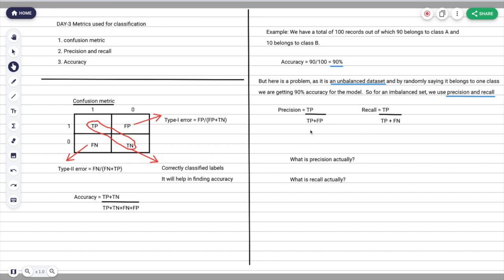These are the classification metrics that we generally use, no matter which company you are working in or which competition you are working on. We always use precision and recall for unbalanced data sets, and accuracy, confusion matrix and type 1 error for balanced data sets. So remember these and it will help you.